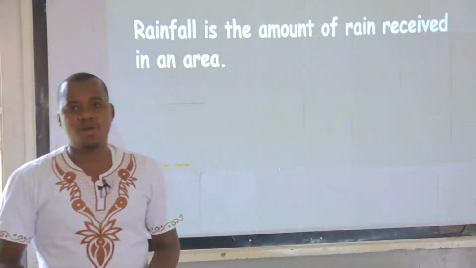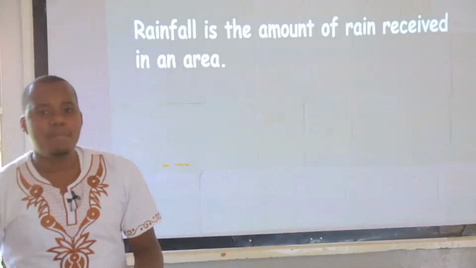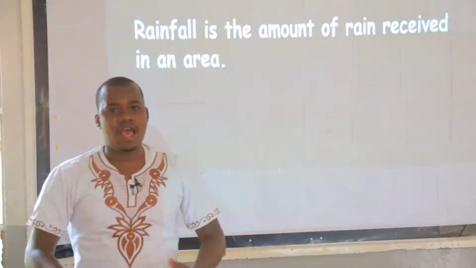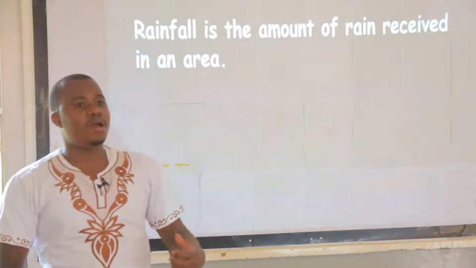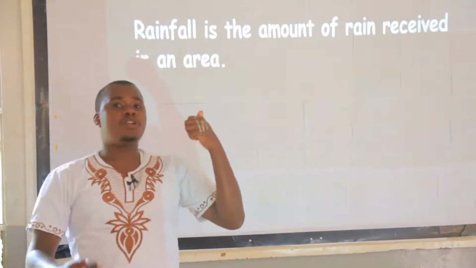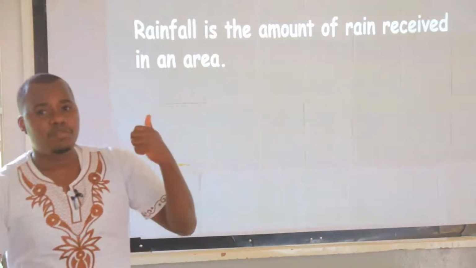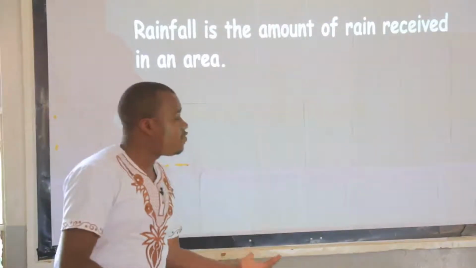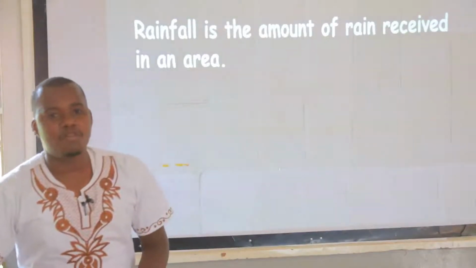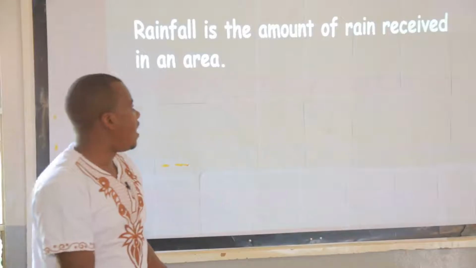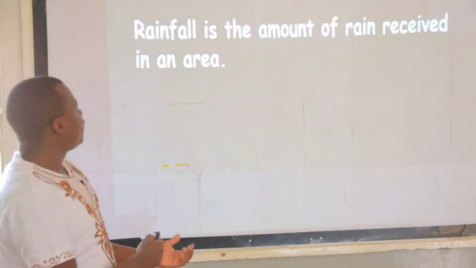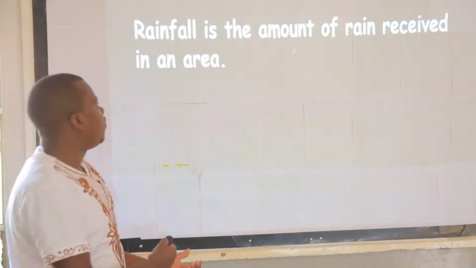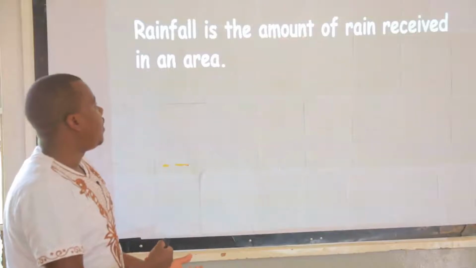What is rainfall? Rainfall is the amount of rain received in an area. Can we say that, everyone? Rainfall is the amount of rain received in an area. Then when we talk about rain, water falling in separate droplets from the sky. But rainfall is the amount of rain received in an area. Can you spell the word amount quickly? A-M-O-U-N-T, amount.